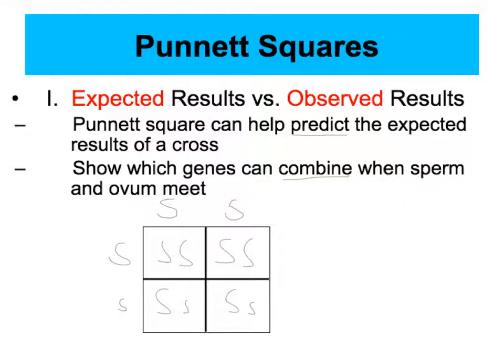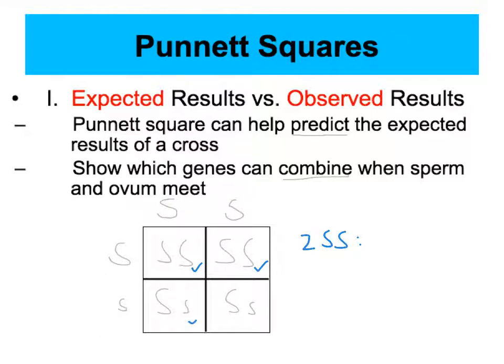Once we have our F2 generation filled in for alleles, we can take a look and report out the results from our observations. If I count these individuals up, I have 2 of the F2 offspring that are referred to as homozygous dominant. So I record them here: 2, large S, large S. Then I use a colon to compare these results to any other results that showed up in the Punnett square.